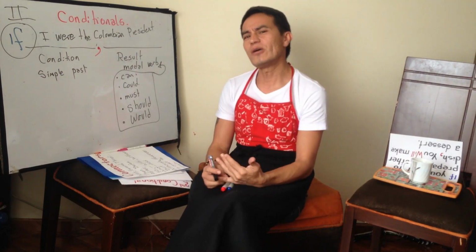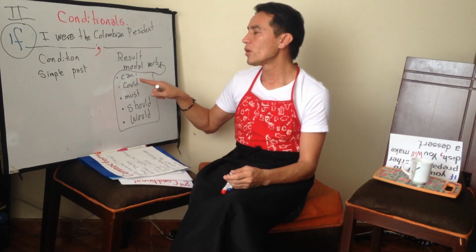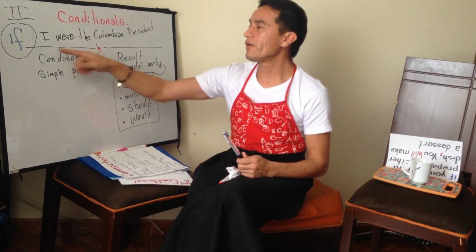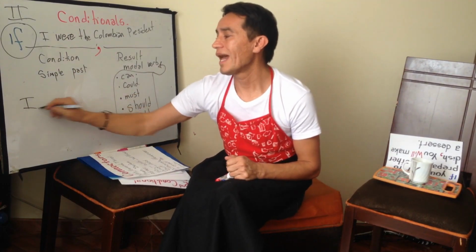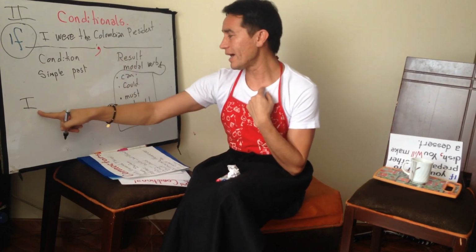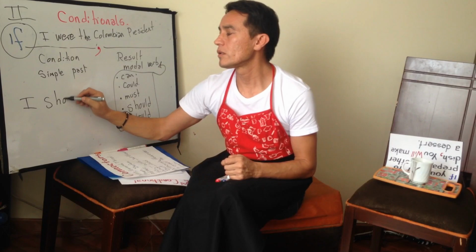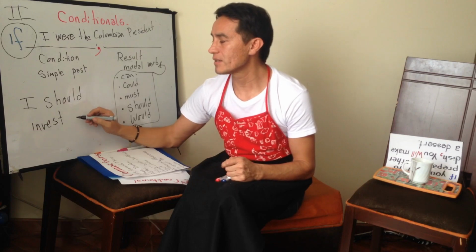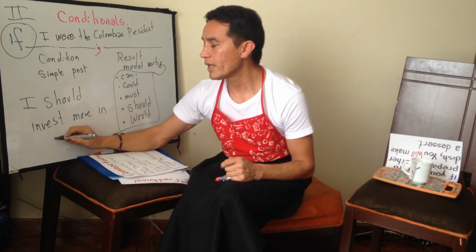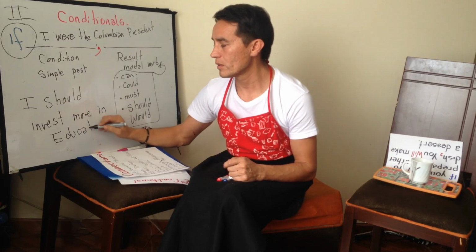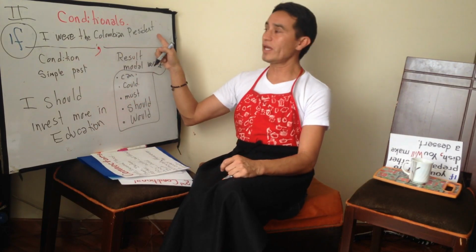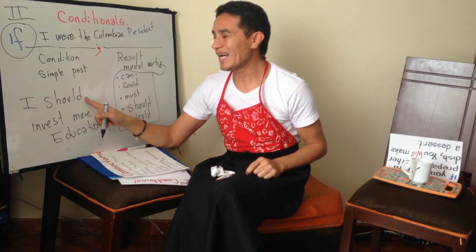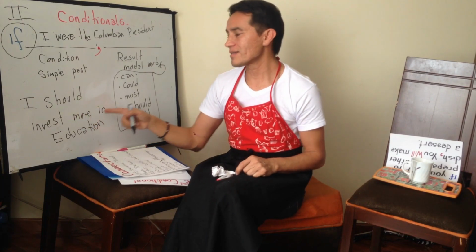If you were the Colombian president, what can you do, what should you do? Example, if I were the Colombian president, I, comma, the result, I should, debería, invest more in education. Si yo fuera el presidente de Colombia, condition, coma, the result, yo debería invertir más en educación.